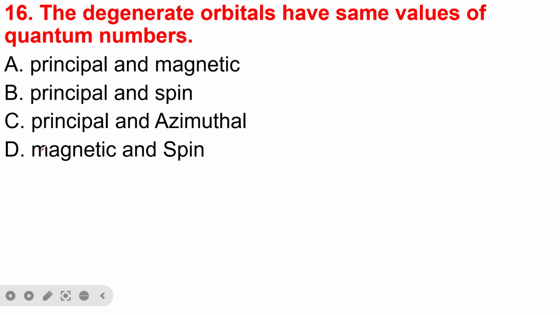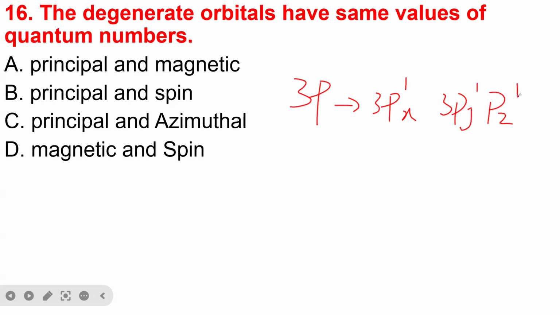So how do we do that? Let me give an example. Let's say we have three P orbitals. Now these three P orbitals can be further split into 3px, 3py, and 3pz. Let's say here there is one electron, here there is also one electron, and here there is also one electron. Now if you ask, what is the energy level of px? n is 3, so the principal quantum number is 3.